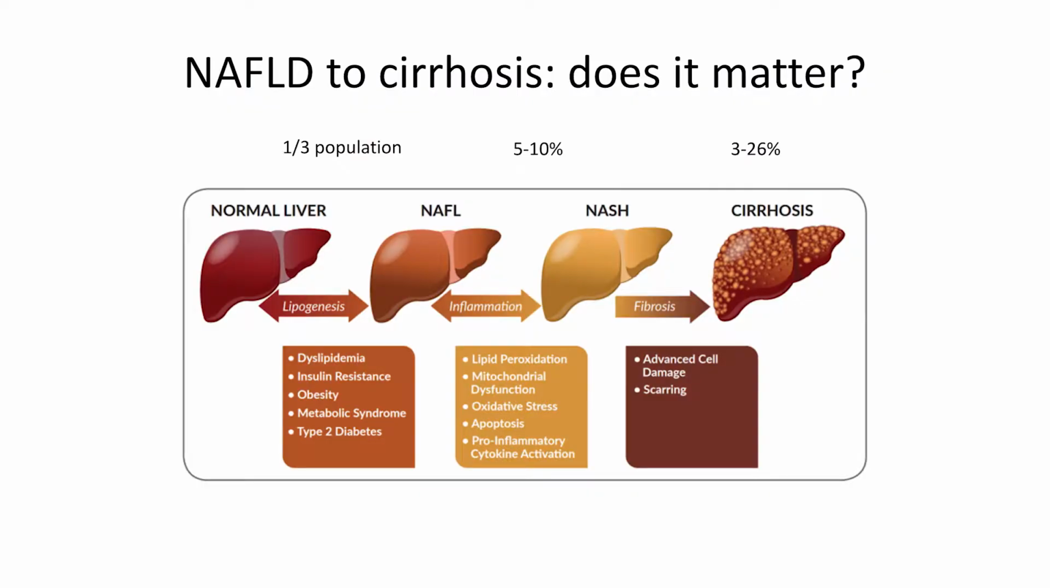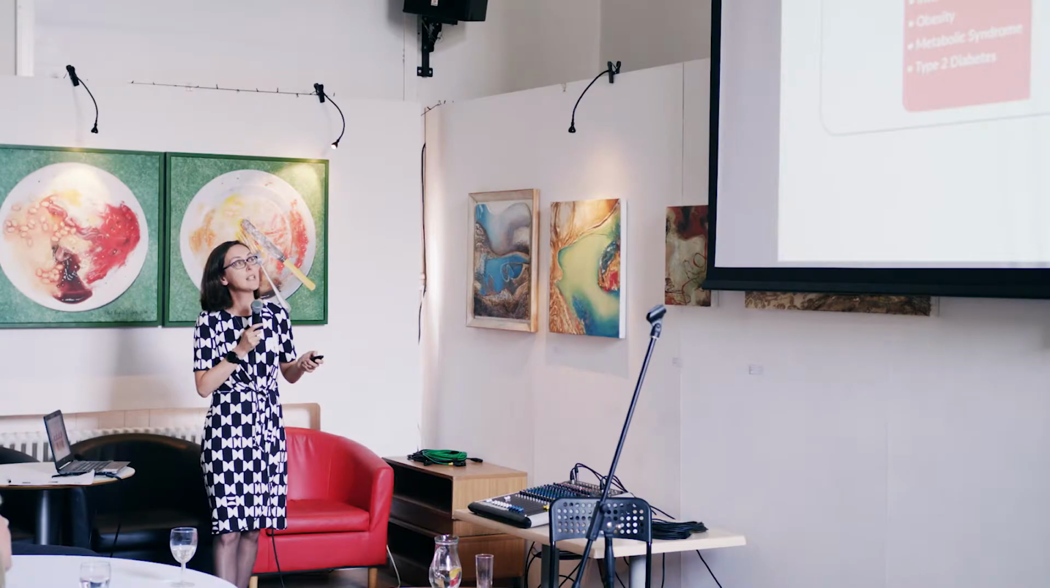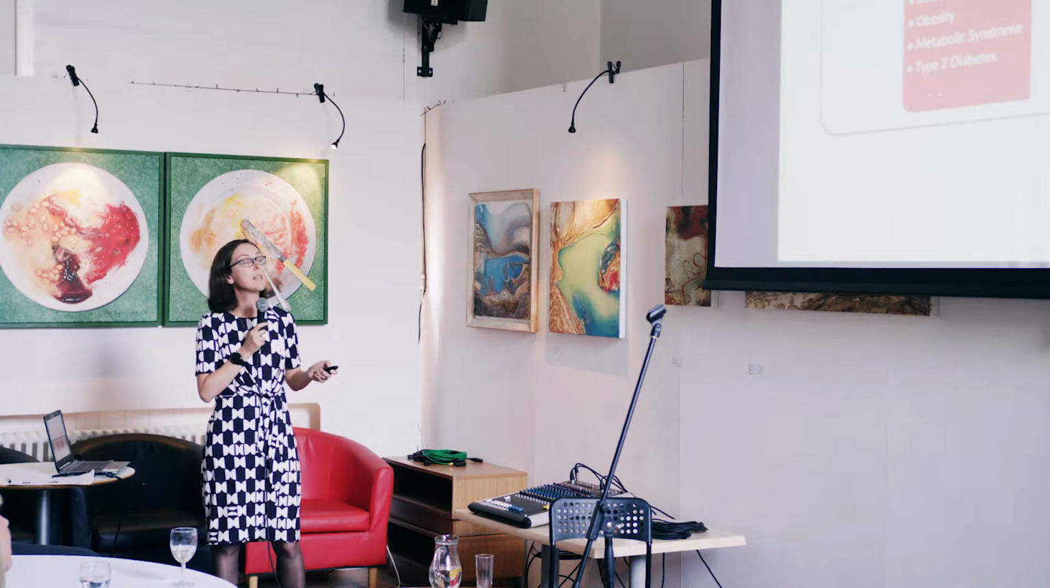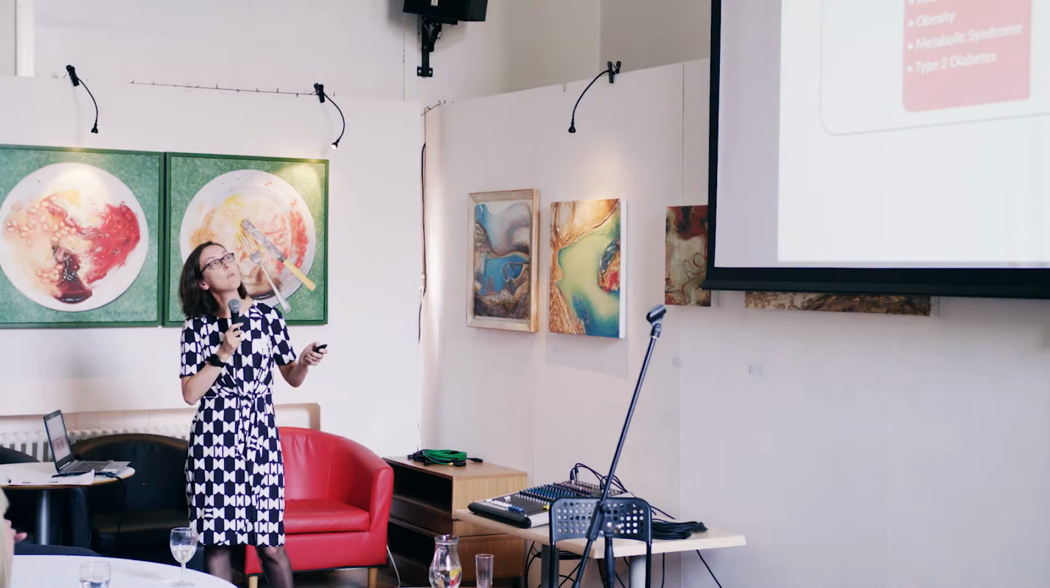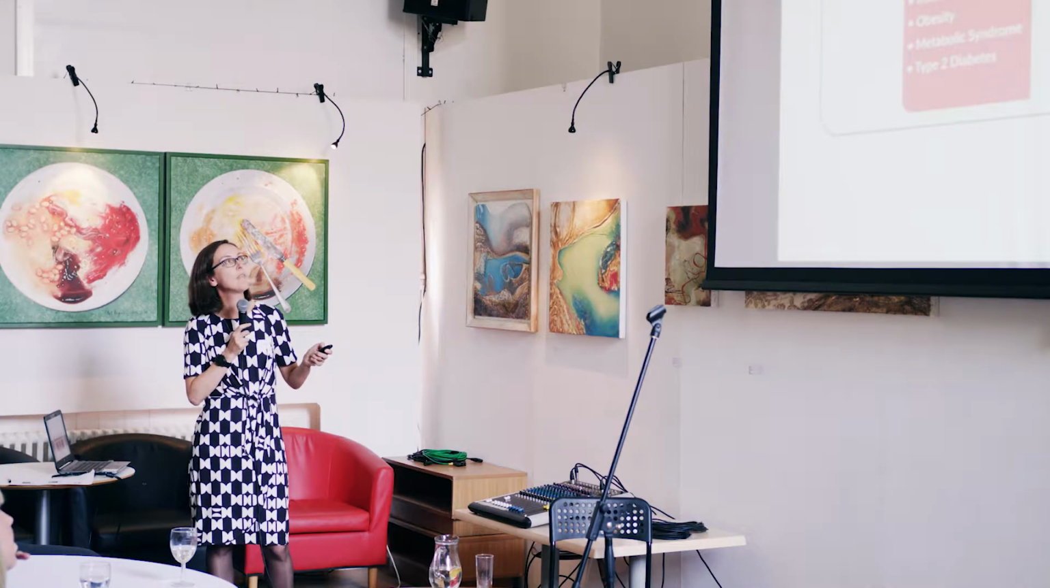And this is a little bit about why we think it's important. So that's a normal looking liver. We know a third of the population, so about 30 to 40%, will have a fatty liver. So this is non-alcoholic fatty liver disease. It's highly associated with these conditions: dyslipidemia, insulin resistance, obesity, metabolic syndrome, type 2 diabetes, all the things we've talked about. So fatty liver is the thing we pick up in ultrasound scans where the liver looks bright.